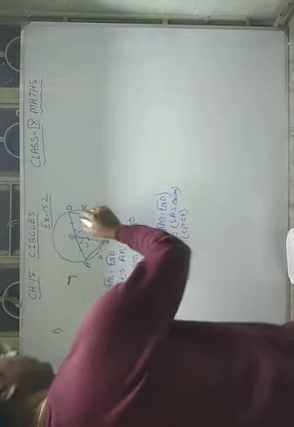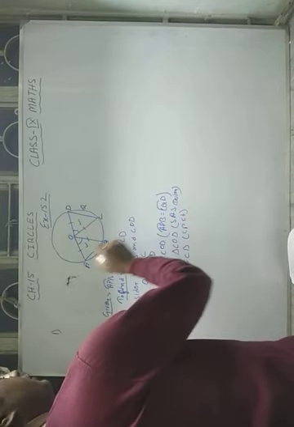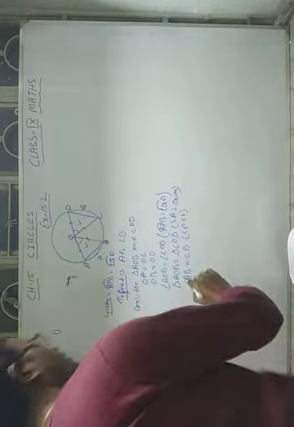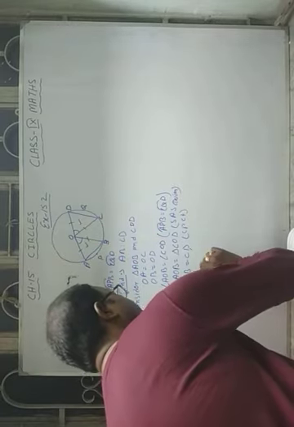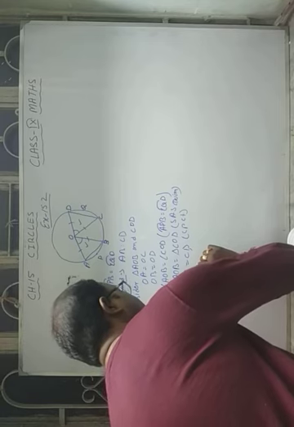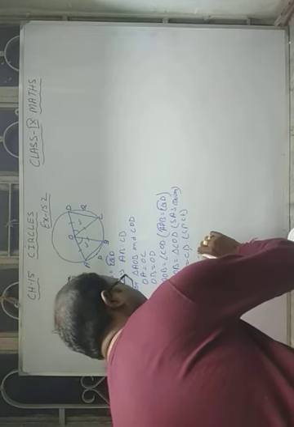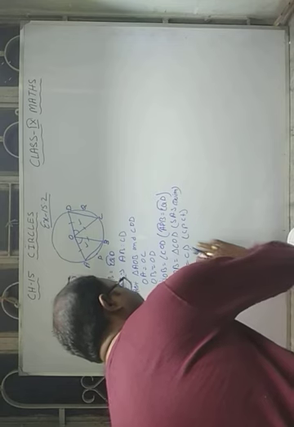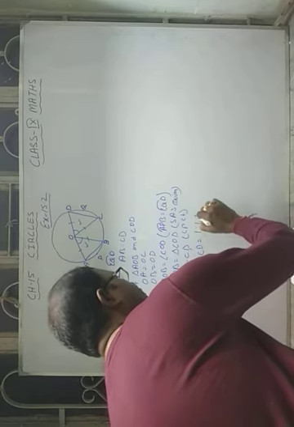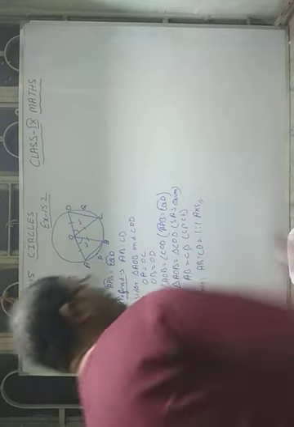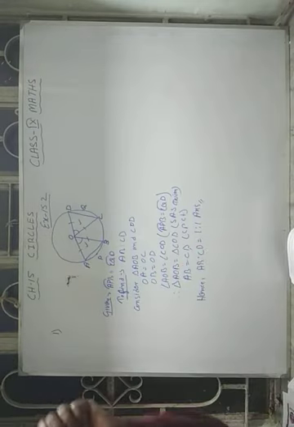Since the triangles are congruent, the remaining parts are also equal. So chord AB equals chord CD. Hence the ratio of AB and CD is 1:1. This is the answer.